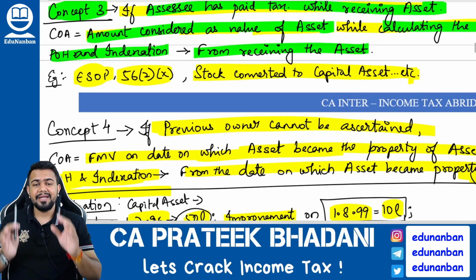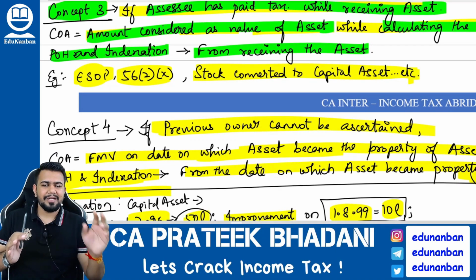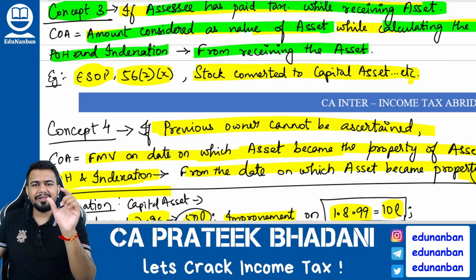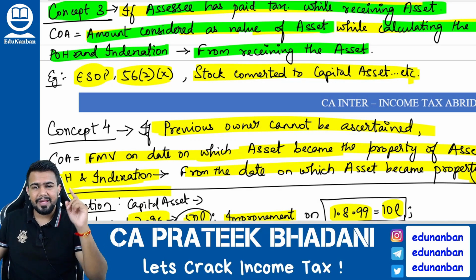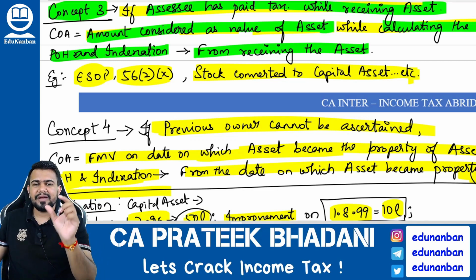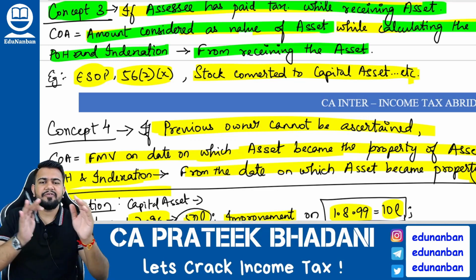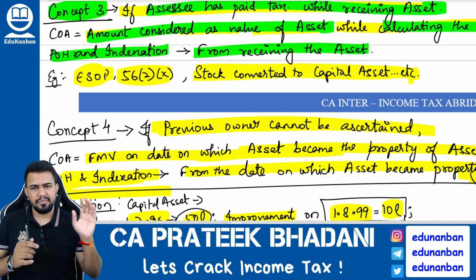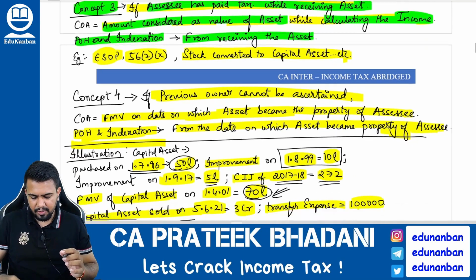Similarly, if a stock is converted into a capital asset, then on the fair market value of the stock, tax is paid under the PGBP head of income. That is why the fair market value of such stock will become the cost of acquisition for capital gain purposes. You get my point? I hope you are clear.